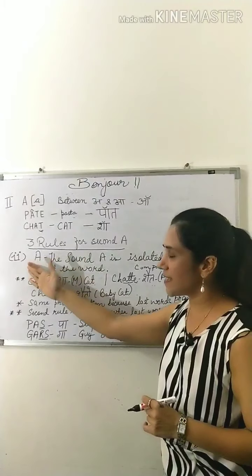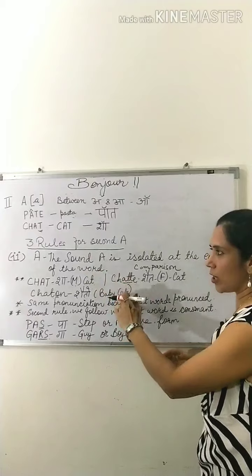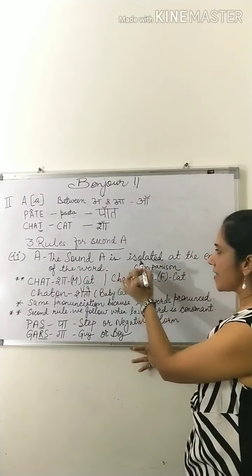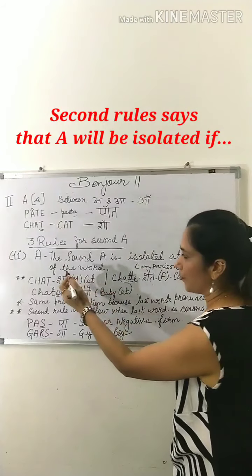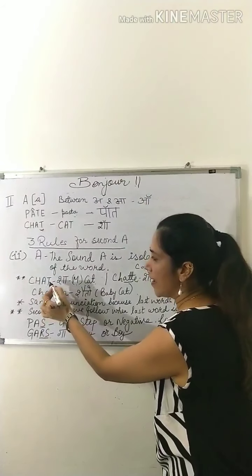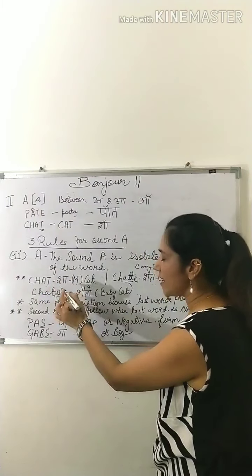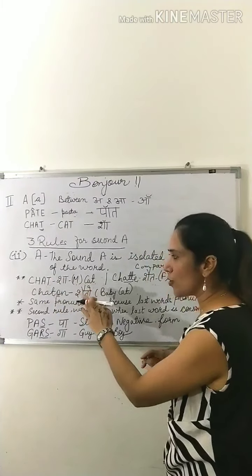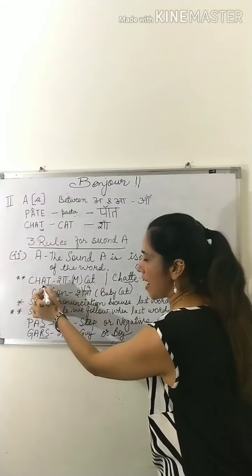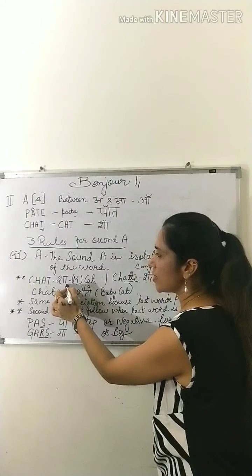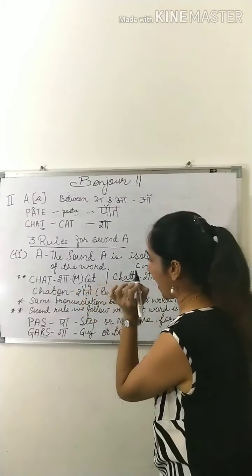Now we discuss second rule under 3 rules for second A. Here we go. The sound A is isolated at the end of the word. How? Let's see. The word is sha. Here we won't read T because this is a consonant, and if we have consonant in the last of the word, we never pronounce it. So A will be isolated and it will be pronounced like sha. And sha means cat, the masculine cat.